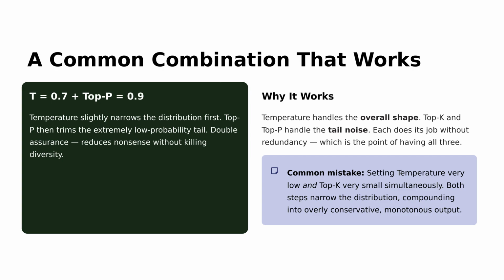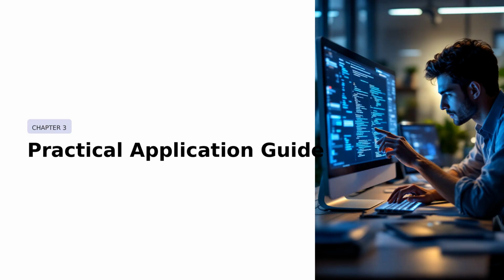This works because temperature shapes the overall distribution, while top P handles the tail noise. Avoid setting both temperature and top P too low, as this can result in overly conservative outputs.